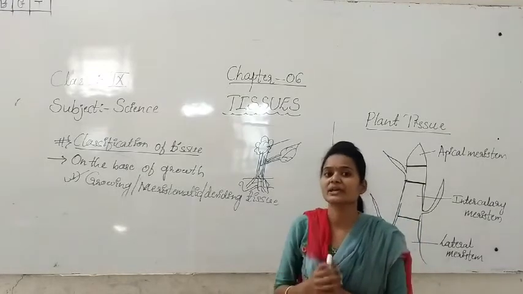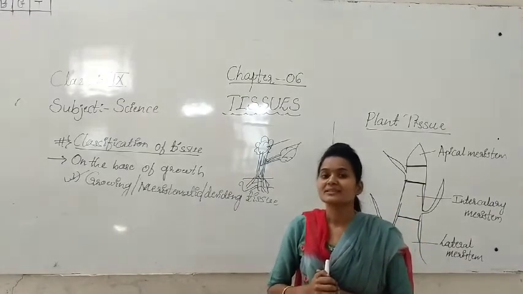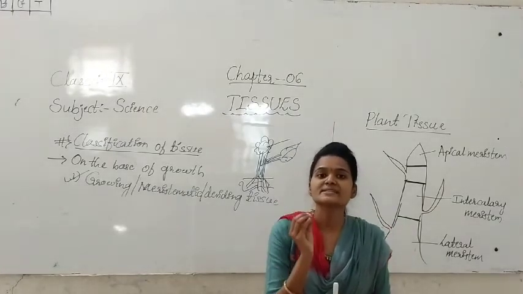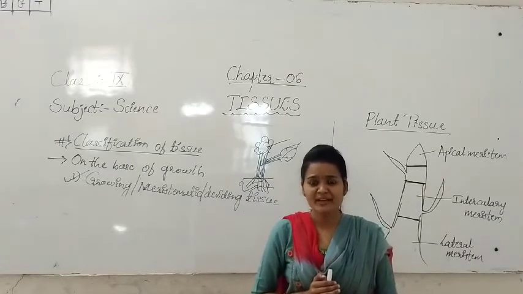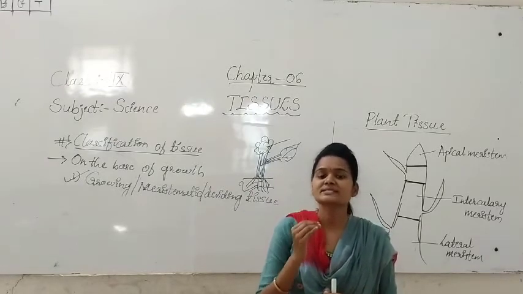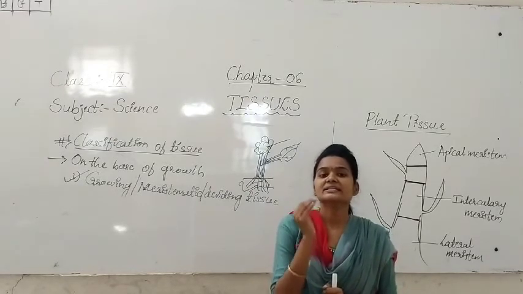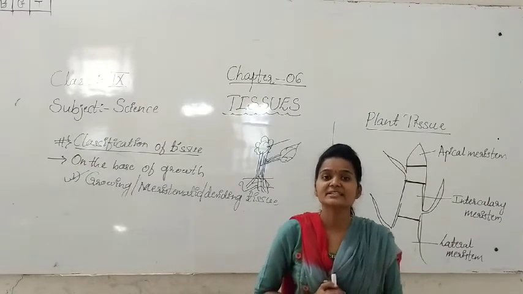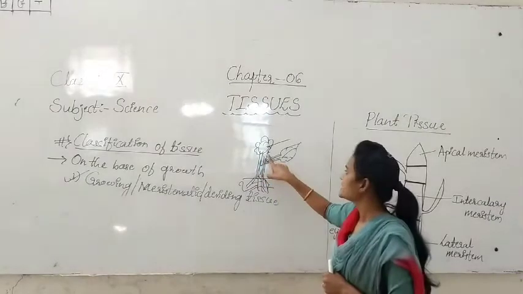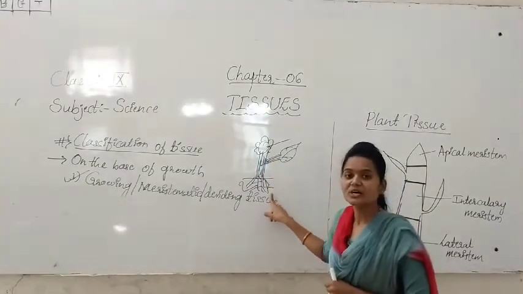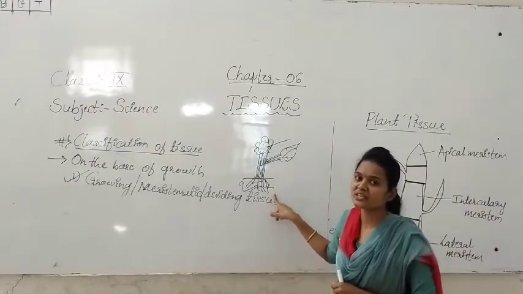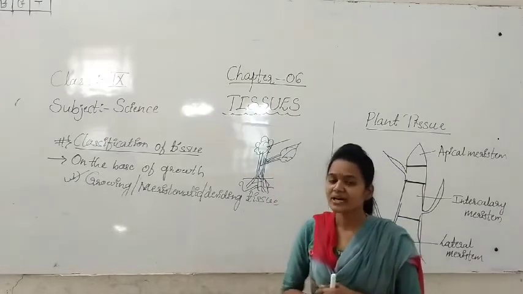That's why meristematic tissue is present mainly in the tip of the stem and at the root parts. It is present at the growing regions.